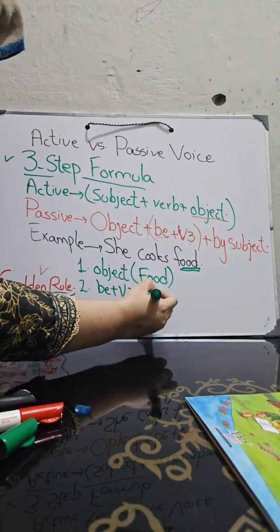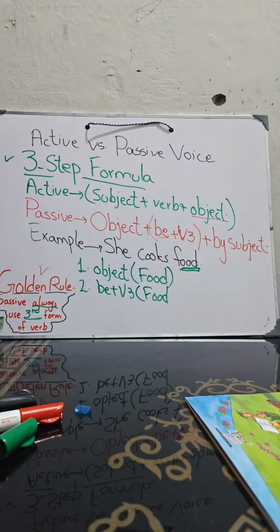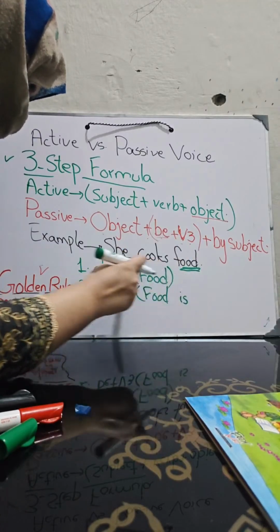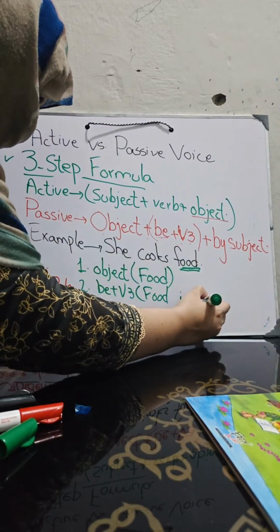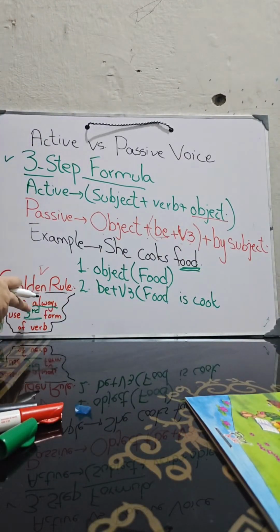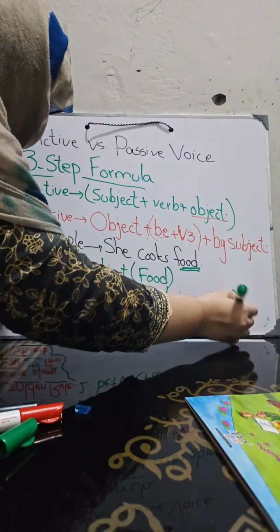Food, and we will replace be with is: food is cook. No, the golden rule says that there is always the third form used in the passive voice. So, food is cooked.